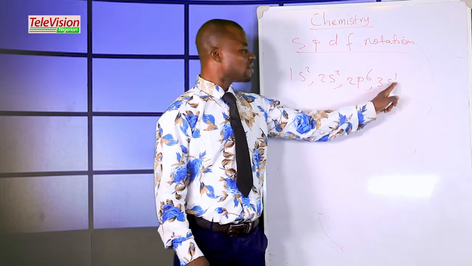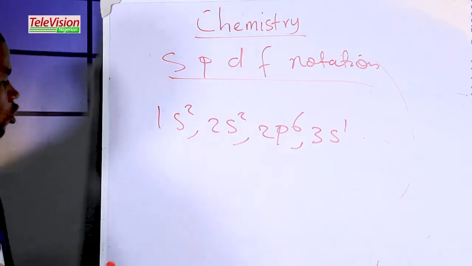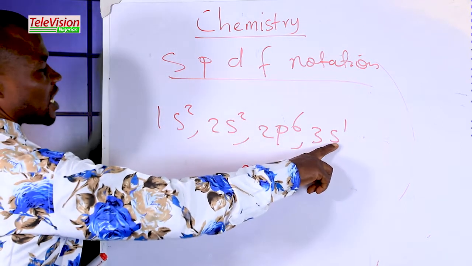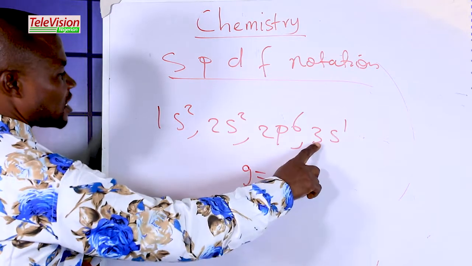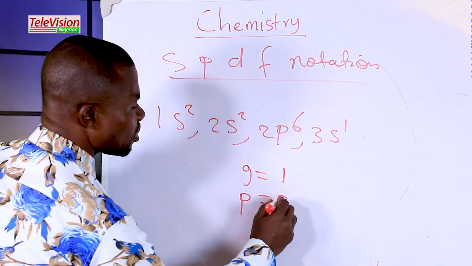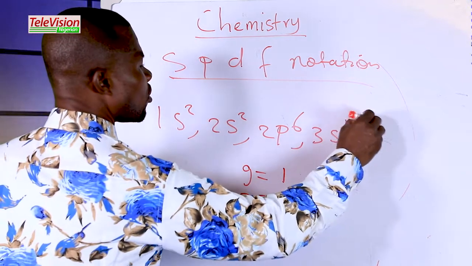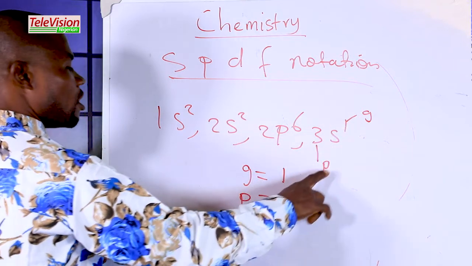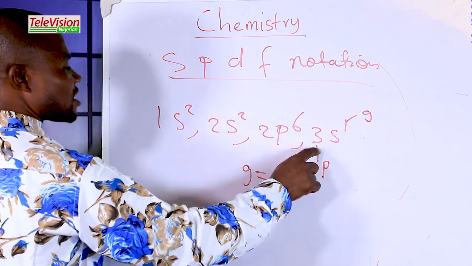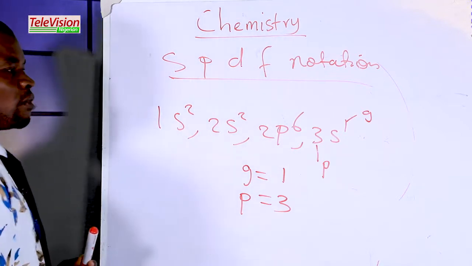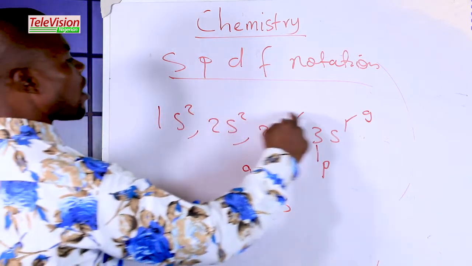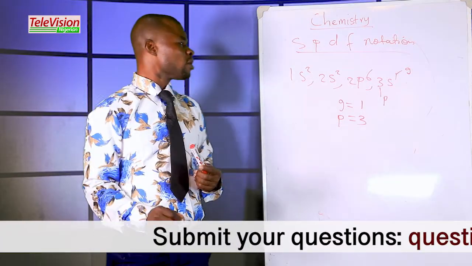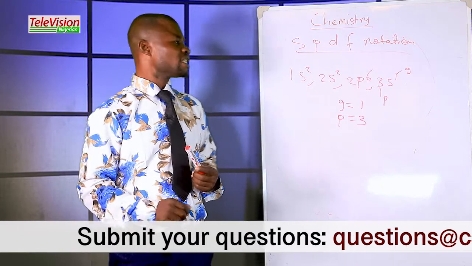For example, the power of the last S is 1, meaning group 1. The group is equal to 1. Now the coefficient of the last S is 3, which is period 3. This is the group, and this is the period. The power of the last S is the group, while the coefficient of the last S is the period of that element. The sum of the powers here will tell you the atomic number, or the number of electrons of that element.